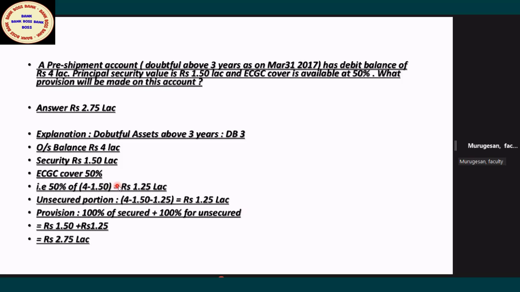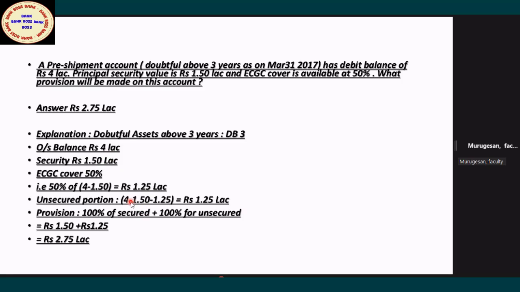So the ECGC settlement will be 1.25. They have not settled yet; this is the expected settlement from ECGC. Now, how to calculate the unsecured portion? While calculating the unsecured portion, you have to recognize the ECGC cover also, as security. This is from ECGC and this is the physical securities available. So how much is now uncovered?